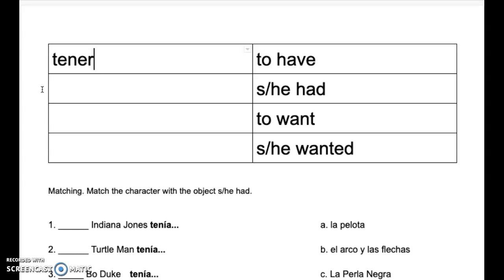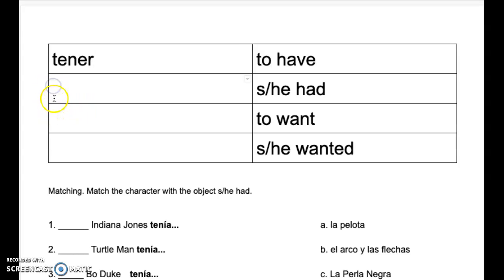It means it's just in the infinitive form. That's a fancy word as well. It means we haven't said who is doing the having. Is it I? Is it you? Is it them? Is it we? It's just in the unconjugated form, and the way we say that unconjugated verb in Spanish, to have, is tener.